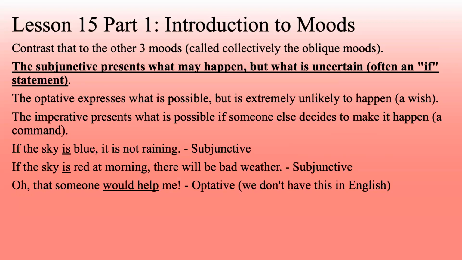Oh, that someone would help me is an example of optative. Now, we don't really have this as a separate mood in English. You can see here there's a helping verb, and there's the way that it's phrased with the exclamation point and the O at the beginning and the "that" in there giving this idea of a wish that we think might never happen, but oh, we wish it would. That's the idea of optative.